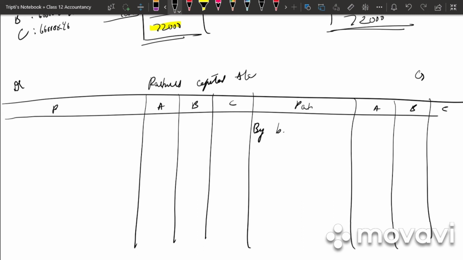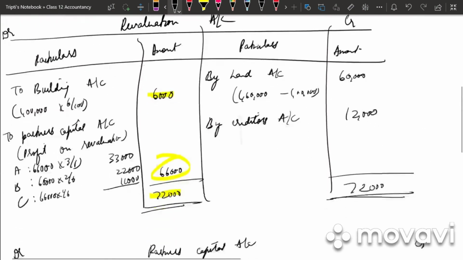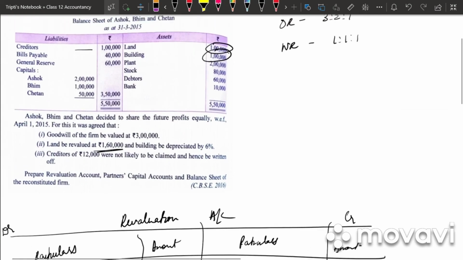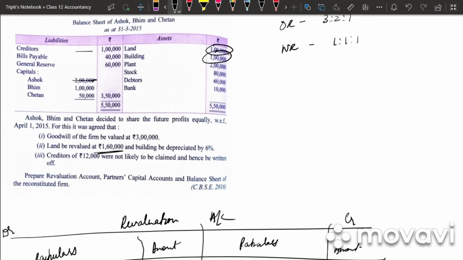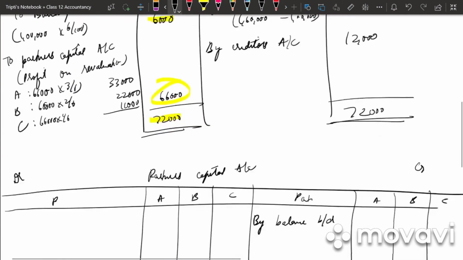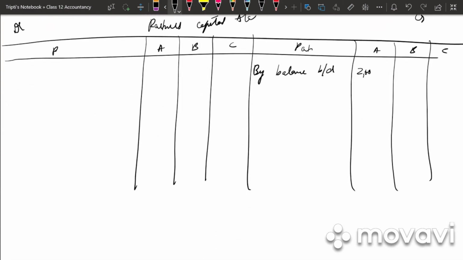So the first step in partners' capital account is to bring down the balance, by balance brought down. Which balance do we need to bring? Go to your balance sheet. We have capital balances of A, B and C. So 2 lakh, 1 lakh, 50,000. So 2 lakh Ashok, 1 lakh Bhim, 50,000 is Chetan.